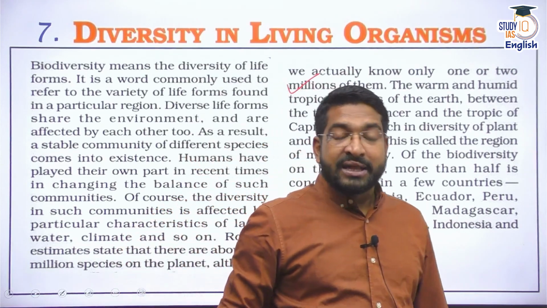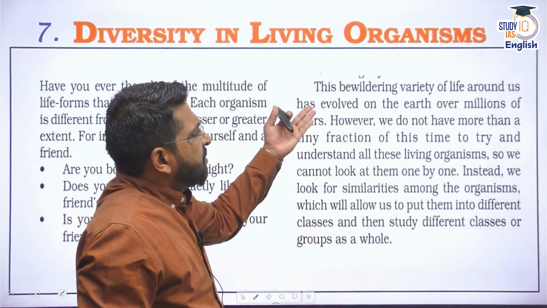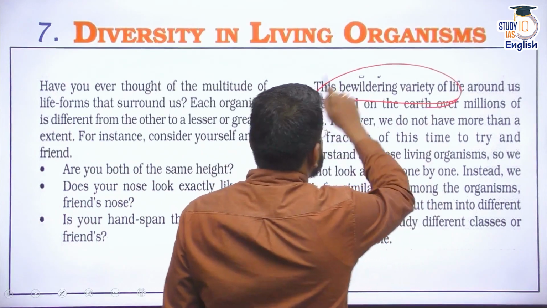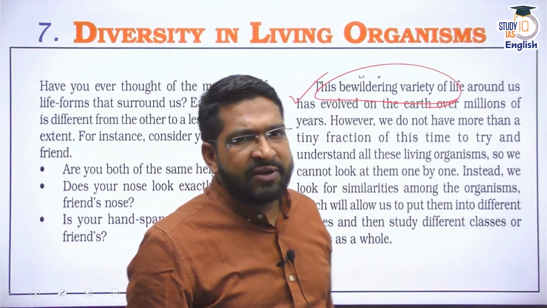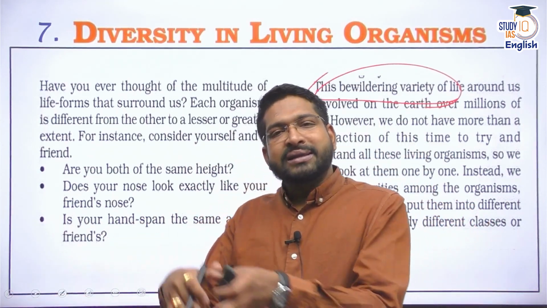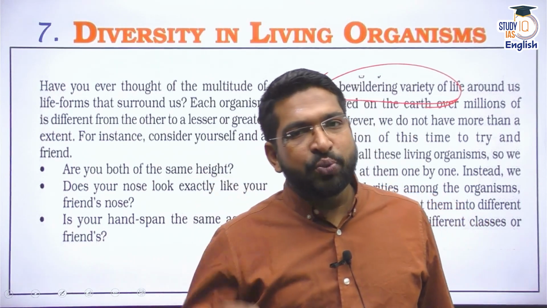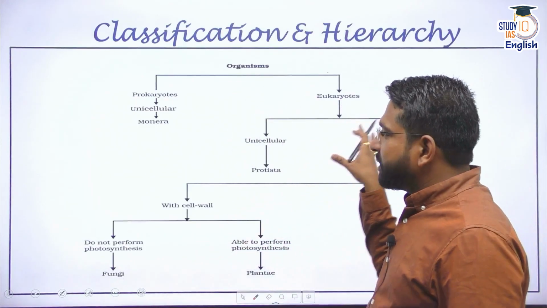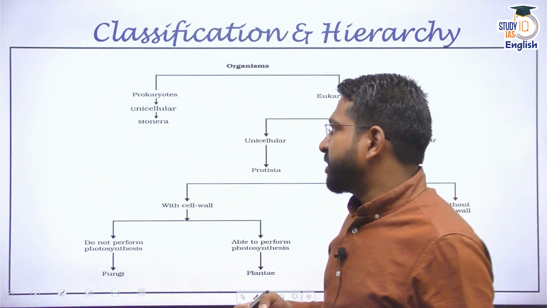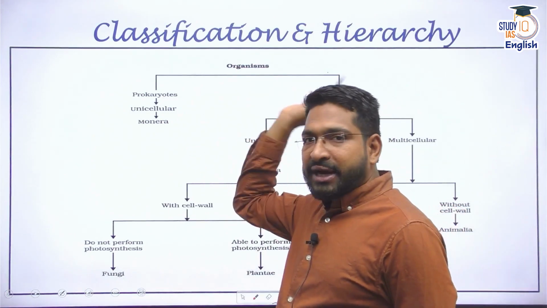Then we asked, how do we classify these? It is quite bewildering that there is so much variety of life on Earth. To categorize it, different people have used different methods. I discussed Aristotle's method: things on land, things in water, things in air. But ultimately, we said that life has been divided into classifications, mostly Ernest Haeckel's and Whittaker's, where living organisms have been divided on the domain of prokaryotic and eukaryotic cell.